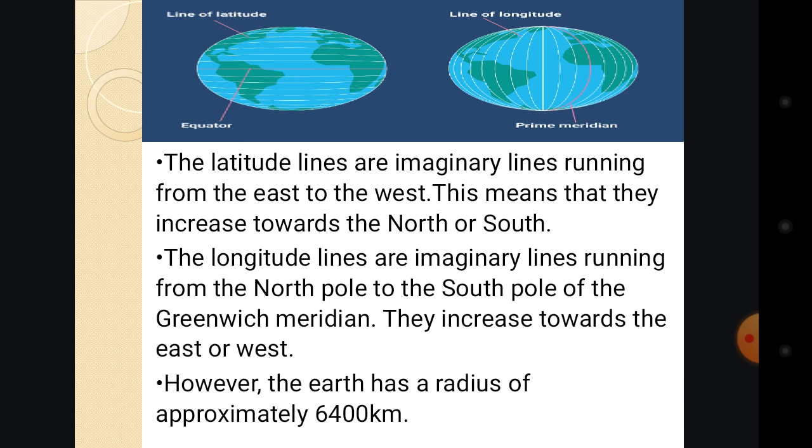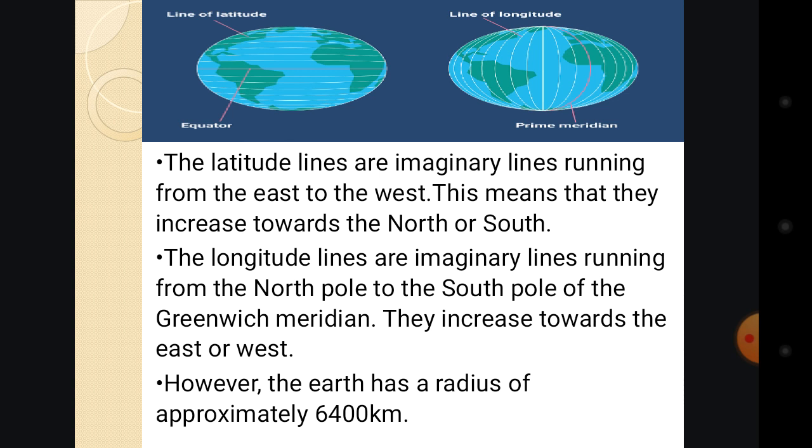This means that they increase toward the north or the south. So this is about the line of the latitude.